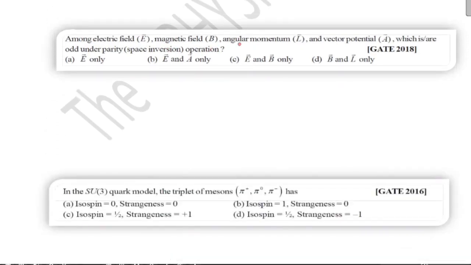Among electric field, magnetic field, angular momentum, and vector potential, which are odd under parity? Under space inversion, we know the electric field and vector potential A are odd under parity, and the magnetic field and angular momentum are even under parity.